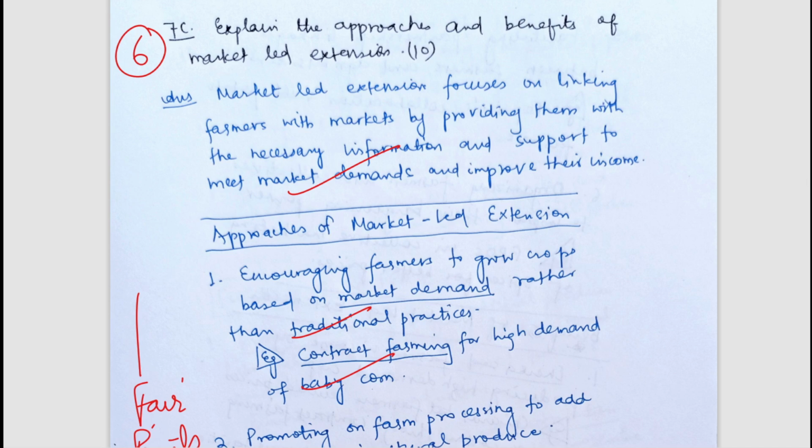So what market-led extension is, that is we are linking farmers with markets and providing them the market information, necessary knowledge about the market, so that they are able to meet market demands. They are able to know which crop is demanded in market. They are able to get proper economic benefit. Suppose the farmer has produced bulk of rice and this bulk of rice is not in demand in market, so that will be a kind of loss to him. So that is what market-led extension is, that we are developing extension practices based on those crops which are in demand in the market.